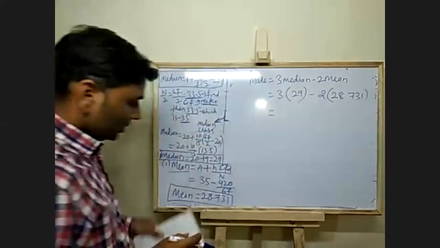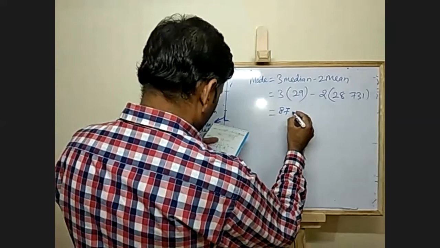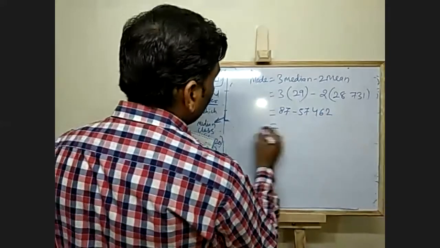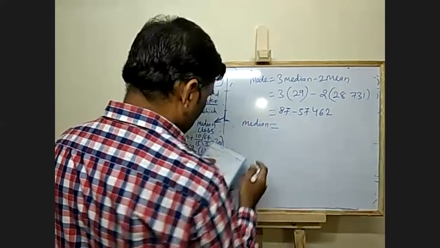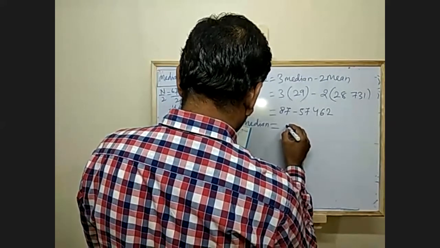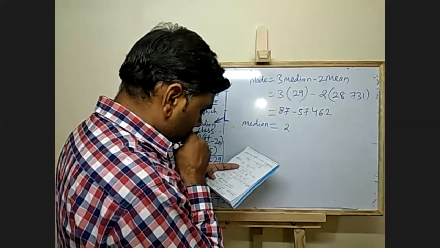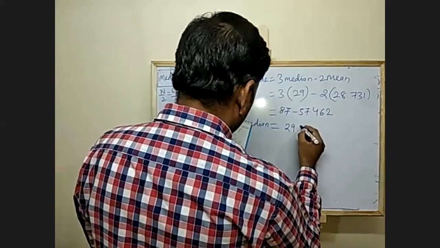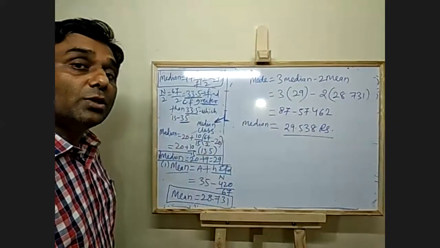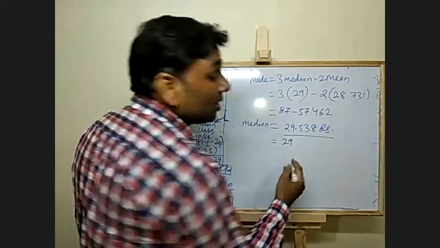So this is equal to 87 minus 57.462, which will give you mode equal to 29.538 rupees. Okay. Now you have to convert this into thousands. But what you have to do? You just have to multiply with 1000, because the value is given in thousands.